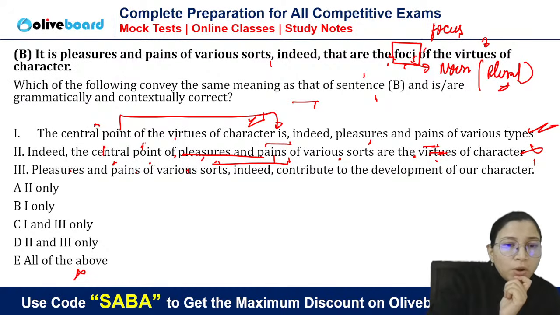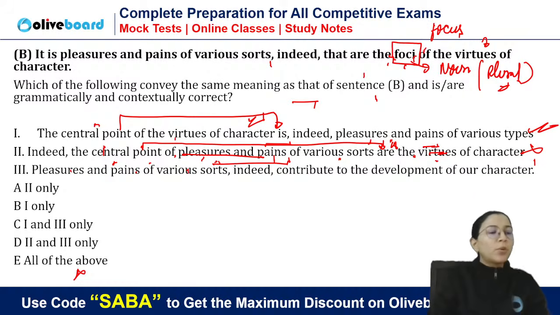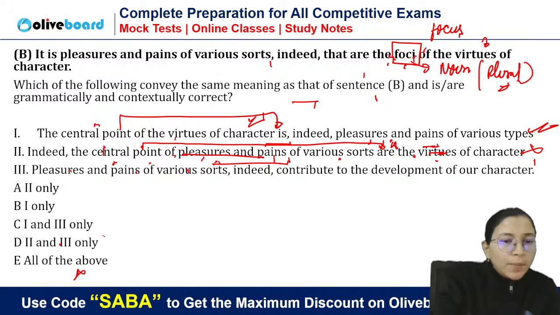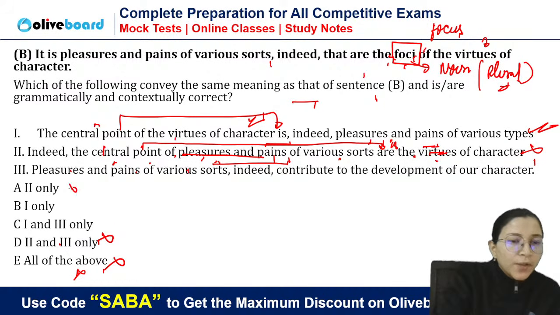And grammatically also it is wrong if you see. Central point are or is, grammatically also it is wrong. So we can directly eliminate the second option because it is grammatically wrong, contextually also wrong. So the second option can be eliminated. So of these options, we can eliminate one.